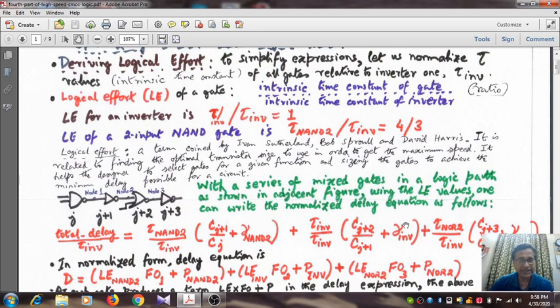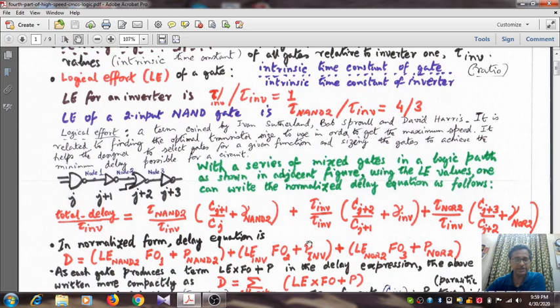Okay, now next we encounter the third gate, that is the 2 input NOR gate. So this is the ratio of tau of NOR2 divided by tau inverter. And what is the fan out factor when we are considering the NOR gate? That is Cj+3 divided by Cj+2. So the j+3 gate in this case is an inverter, not 3. Okay, and the j+2 gate is the NOR gate itself. So the fan out factor is Cj+3 divided by Cj+2 plus the additional gamma term of the NOR2. Okay, so this is the entire term, and we have chosen to normalize it with respect to the time constant of an inverter.